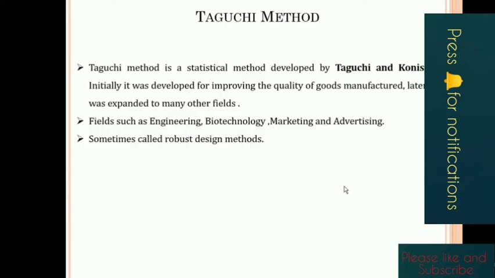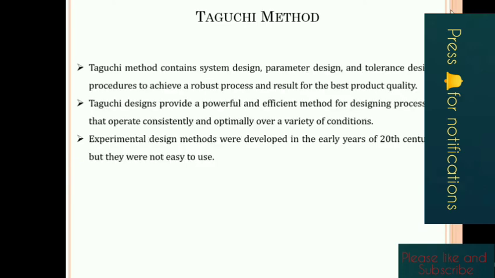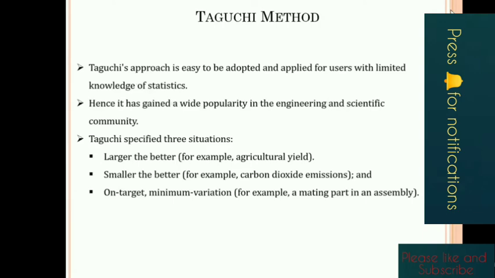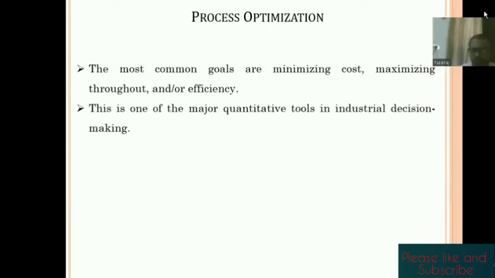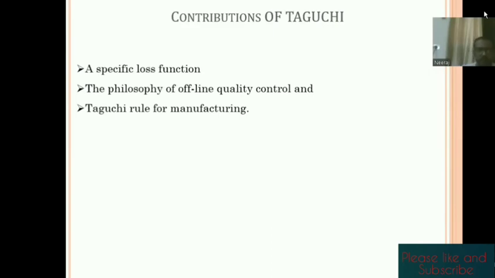Basically this is one statistical method, Taguchi, which is implemented in every field of engineering or pharmacy. So these are some basics of this. Then process optimization, which is qualitative, quantitative, then contribution.